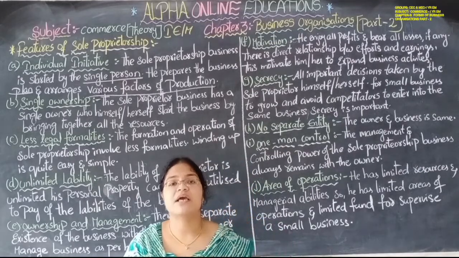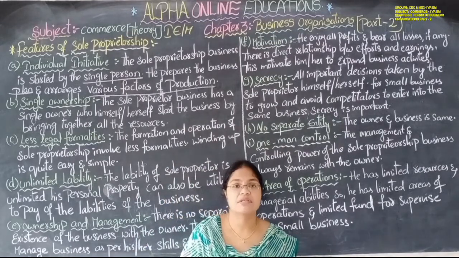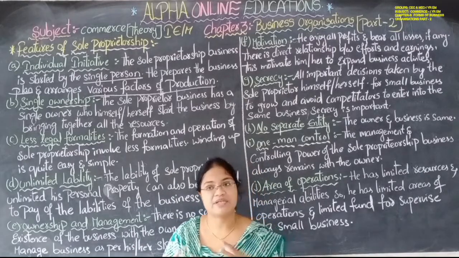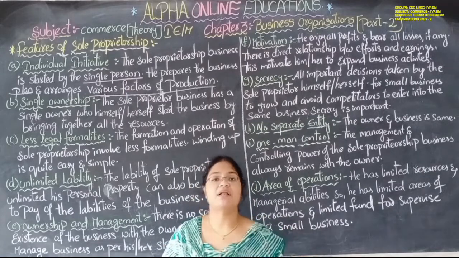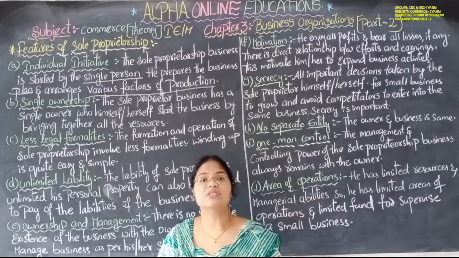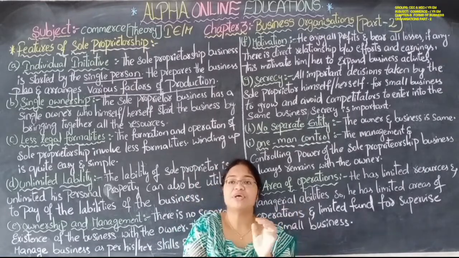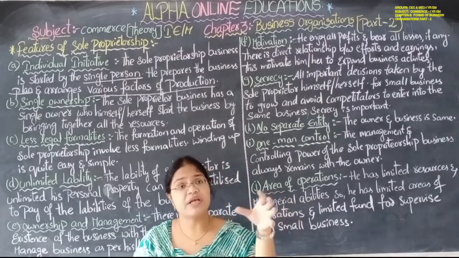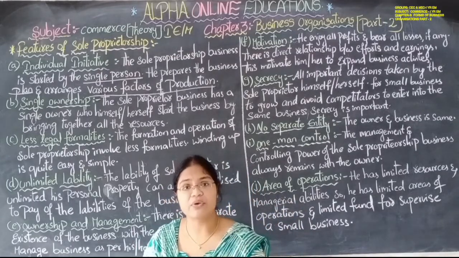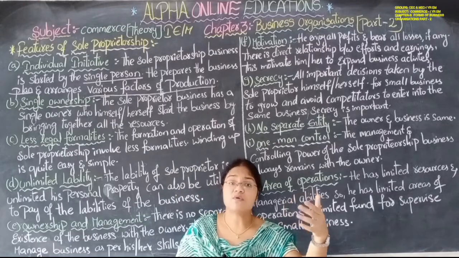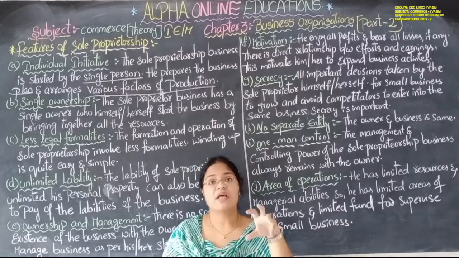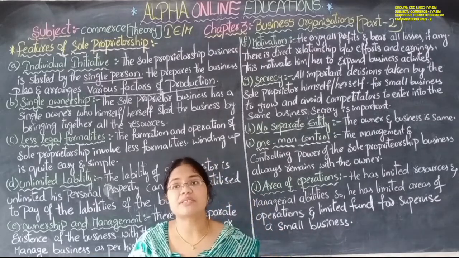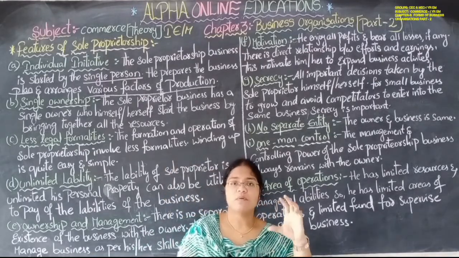If you observe the kiranam shops near your house, you will see that he only purchases the goods from the supplier. He only invests the capital. He only sells those goods. If there is any damage in the goods, in that case he only replaces those goods and gives them to you. And he only maintains the account books. Okay, if goods are taken on credit, on debt, what does he do? He maintains a book.